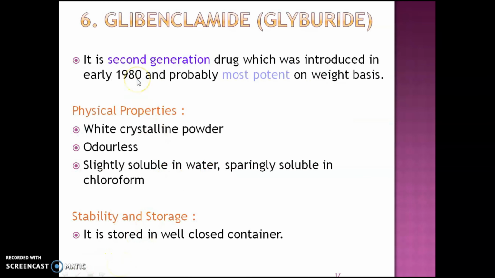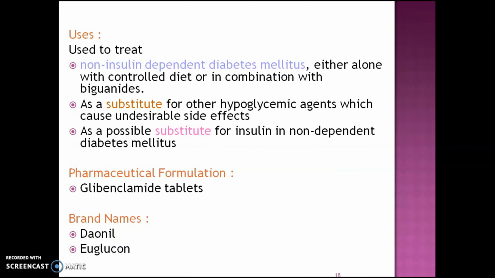Next drug is glibenclamide, also called glyburide. It is a second generation drug which was introduced in the early 1980s and is probably the most potent on a weight basis. Physical properties: it is a white crystalline powder, odorless, sparingly soluble in chloroform. For stability and storage, it is stored in a well closed container.